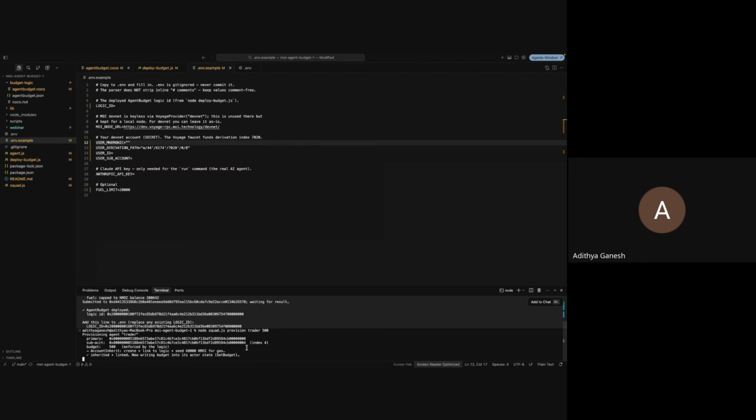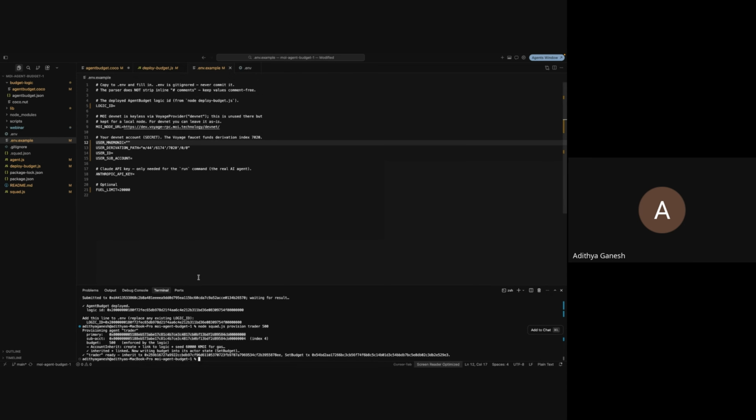The most important point over here is this is my primary account, my wallet that I've connected, and this is a sub account that's actually been created. To see this in real time, I'm going to copy this sub account's address. You can see it has a budget of 500. And it says account inherit, create, plus link to logic, plus seed 60,000 KMI for gas.